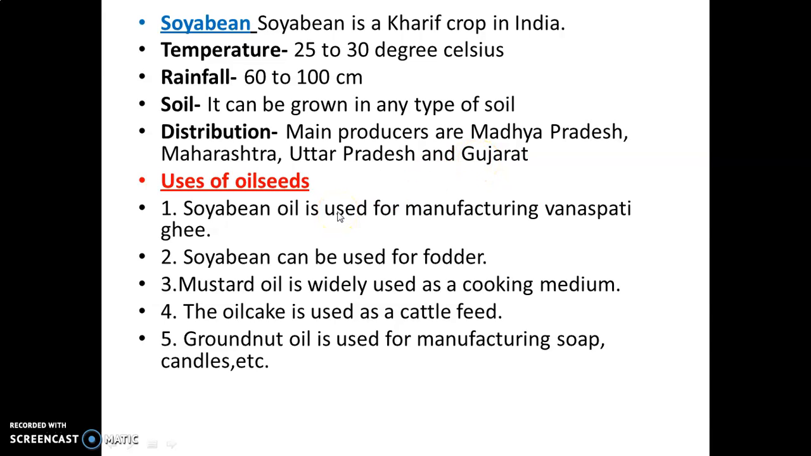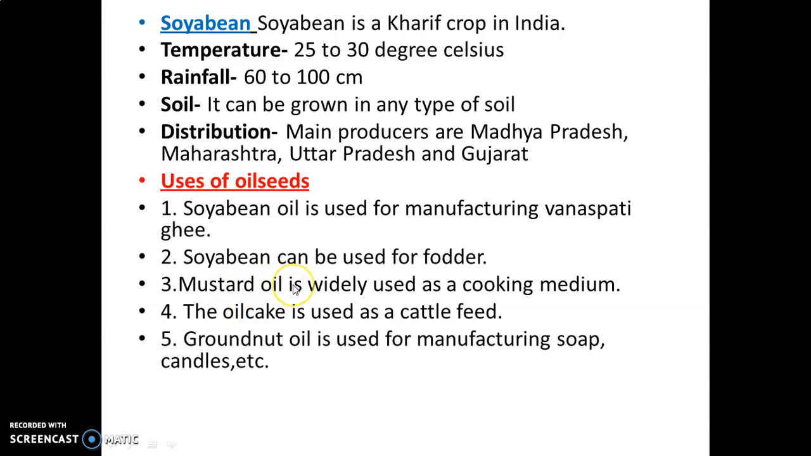Now next we have to learn about the uses of oilseed. So when we used to extract oil from the oilseed, soybean oil is used for the manufacturing of vanaspati ghee, which is used for cooking purposes. And the leftover part of oilseed that we used to provide to animal. So the animal food is called fodder. So the leftover part of soybean oilseed is used as a fodder for animal.